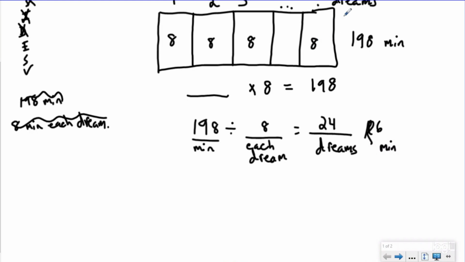So actually, if I was doing my tape diagram here, I'd have one extra piece of 6, but it couldn't be a dream. So my tape diagram just helped me figure out that I was multiplying, but now I need to figure out what I'm doing with my remainder. So there are 4 different options.